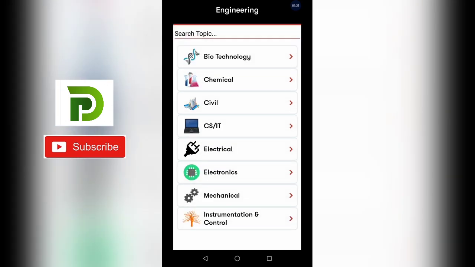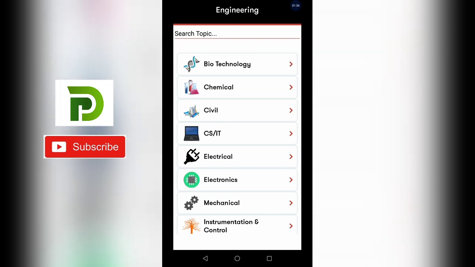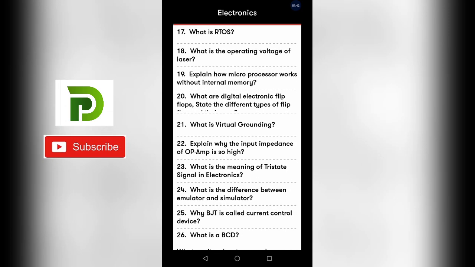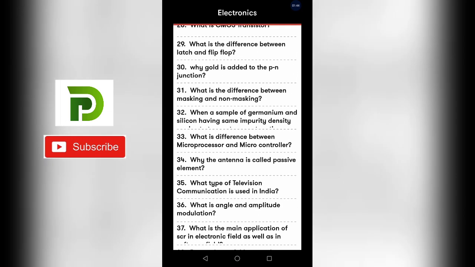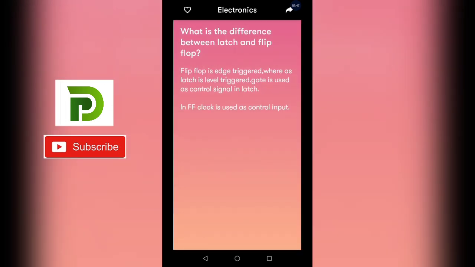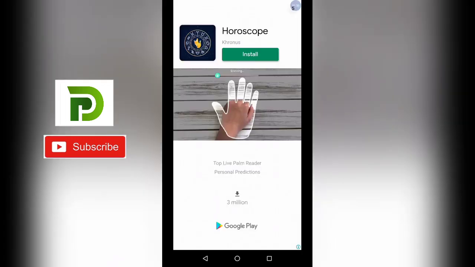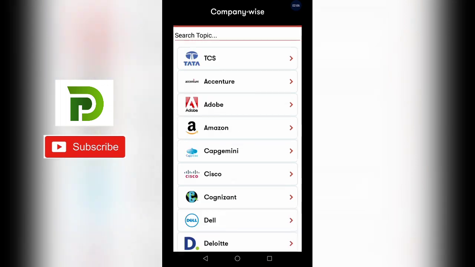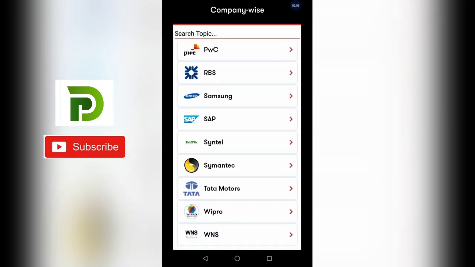So for engineering interview also, branch related questions and answers are given. Let us say I will go to the electronics section. So here questions are given, and if you click on that particular question, its answer is also given. So for MBA entrance also interview questions are given, MBA placement questions are also given. Here company wise question answers are also given for the interview.